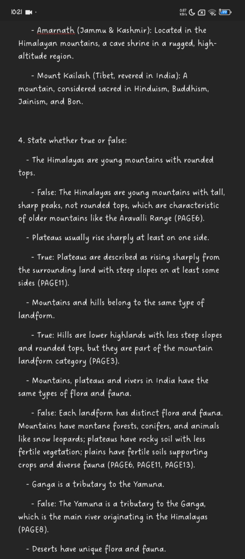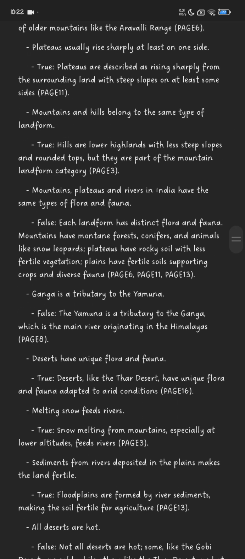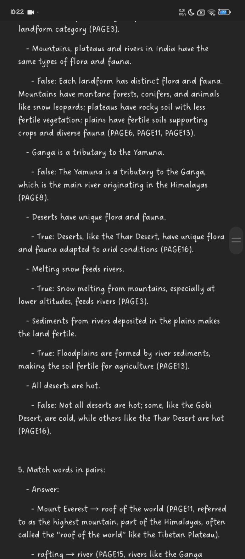Mountains have mountain forest, conifers, and animals like snow leopards. Plateaus have rocky soil with less fertile vegetation. Plains have fertile soils supporting crops and diverse fauna. Ganga is a tributary to the Yamuna. This is false. The Yamuna is a tributary to the Ganga, which is the main river originating in the Himalayas.